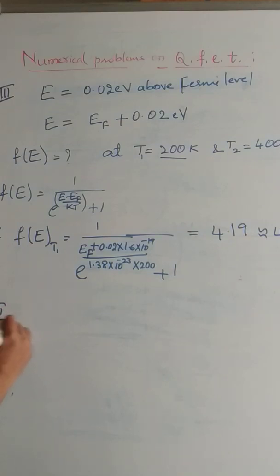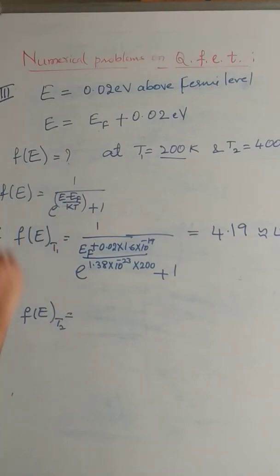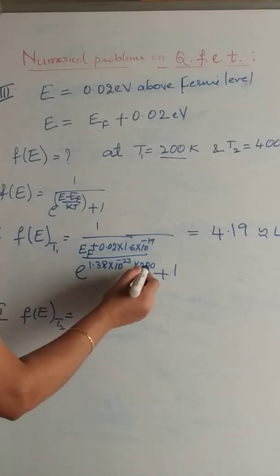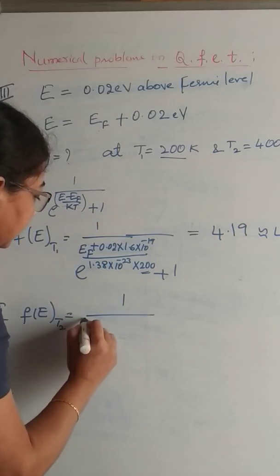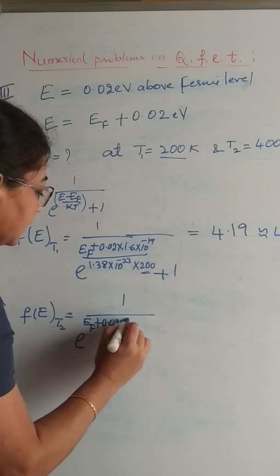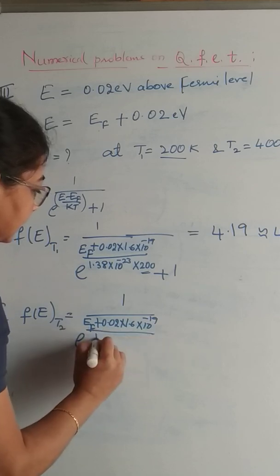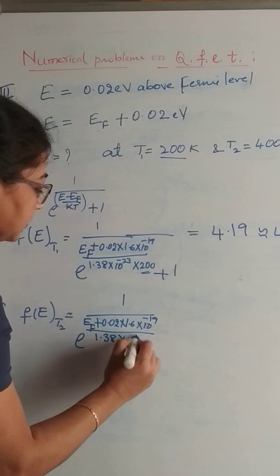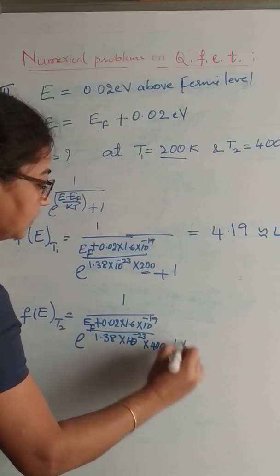Similarly, the second case, at T2 equal to 400 Kelvin. In the place of temperature 200, we now substitute 400. So it is 1 by e to the power of (EF plus 0.02) into 1.6 into 10 to the power of minus 19, divided by 1.38 into 10 to the power of minus 23 into 400, plus 1.